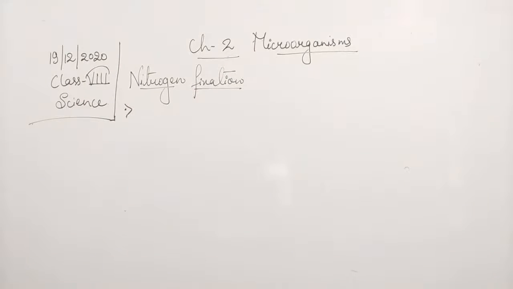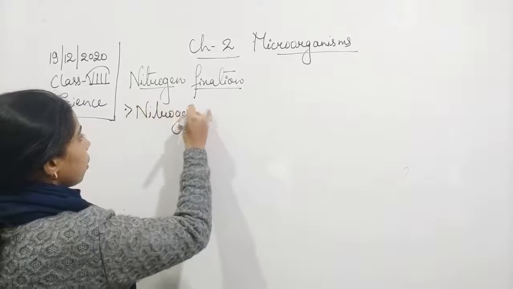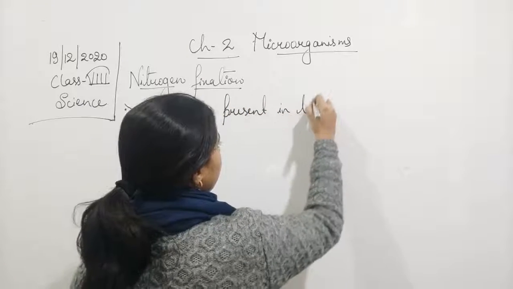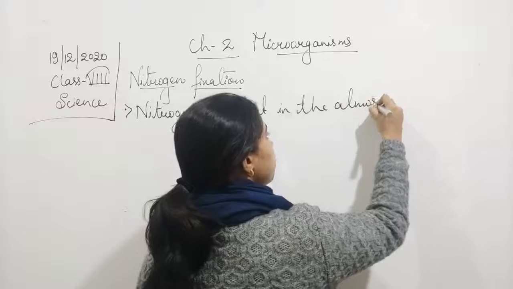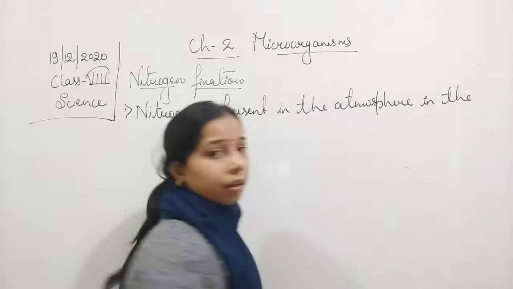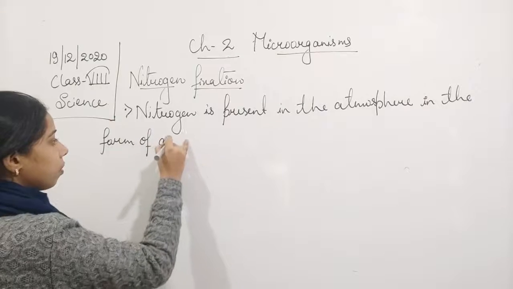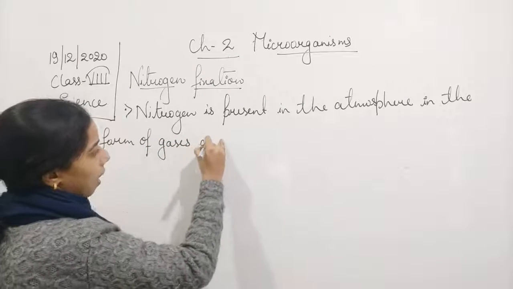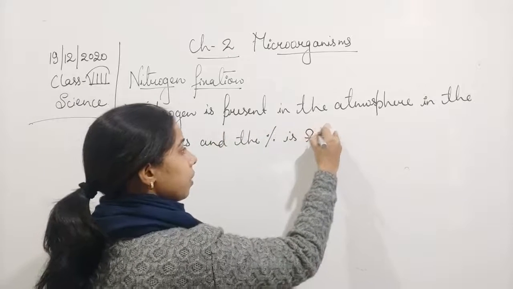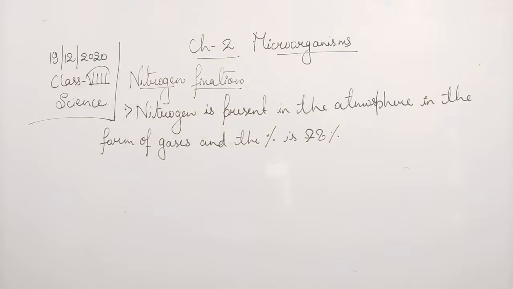Now you see here, students, nitrogen is present in the atmosphere in the form of gas, and the percentage is 78%. So it is in the form of a gas, 78%.